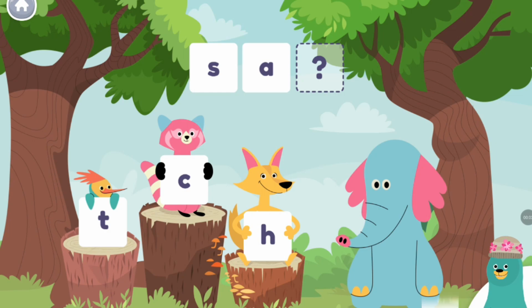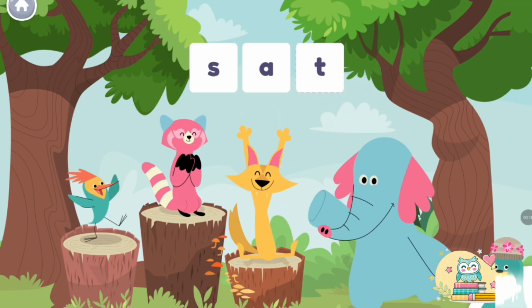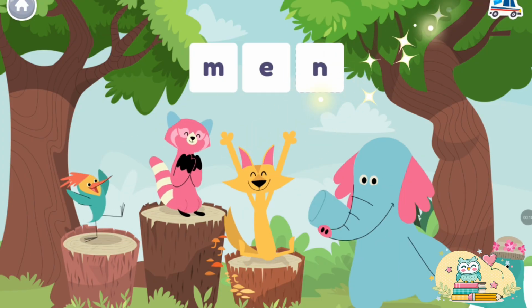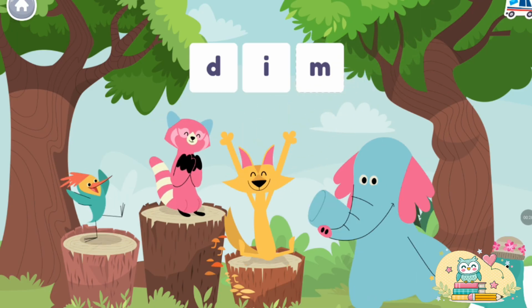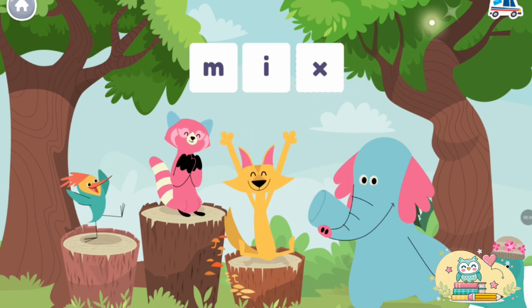Spell the word sat. Woohoo! You spelled sat. Spell the word men. Super! You spelled men. Spell the word dim. Yay! You spelled dim. Spell the word mix. That's it. You spelled mix.